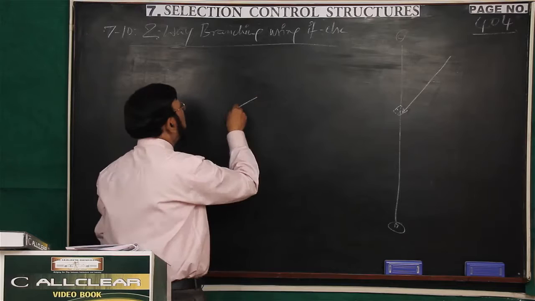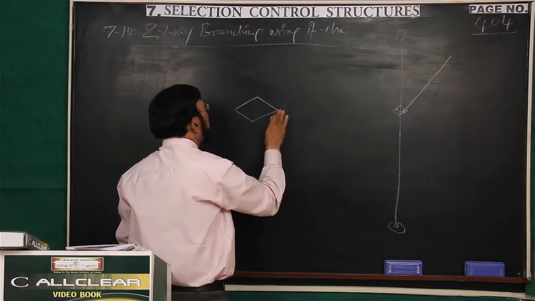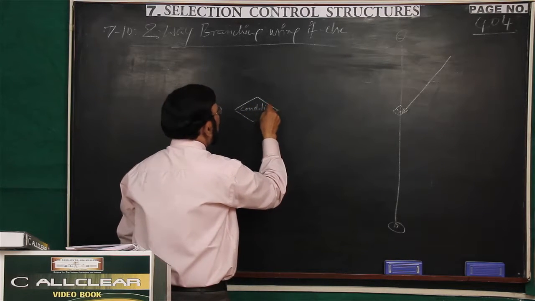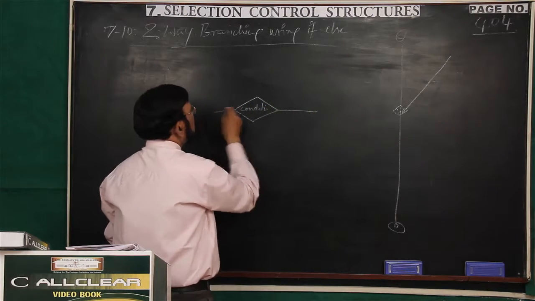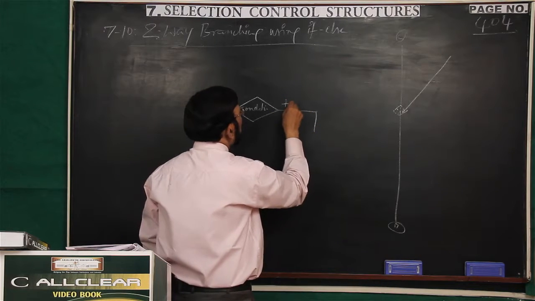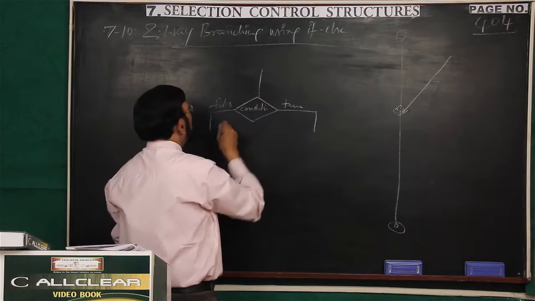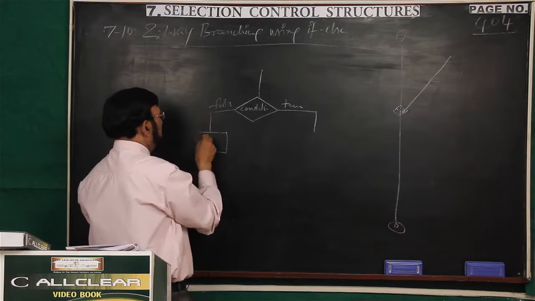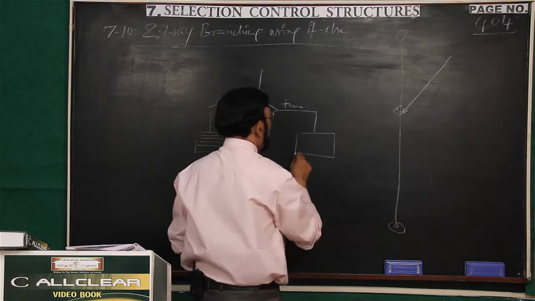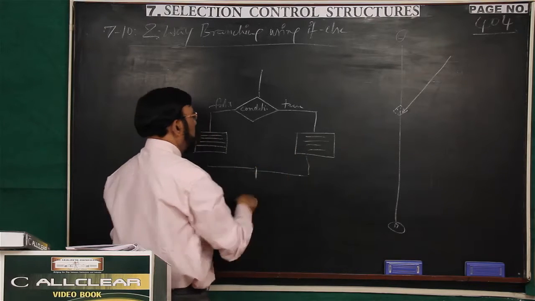This can be represented graphically in a flowchart. It is described like this. This is the condition. Condition is true. Condition is false. Now, if the condition is true, this set of statements. If the condition is false, this set of statements. In this way, we write.